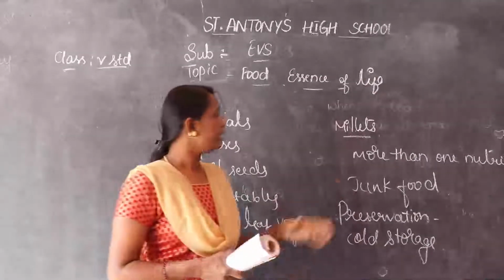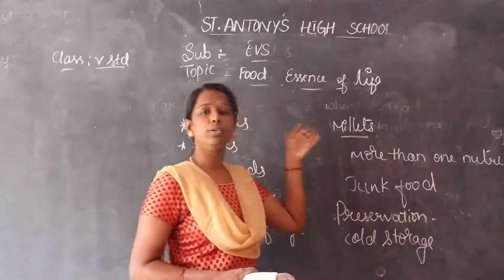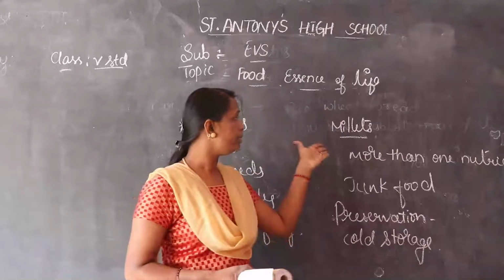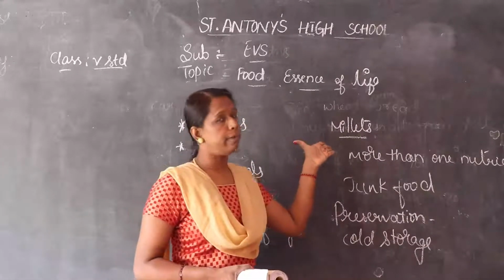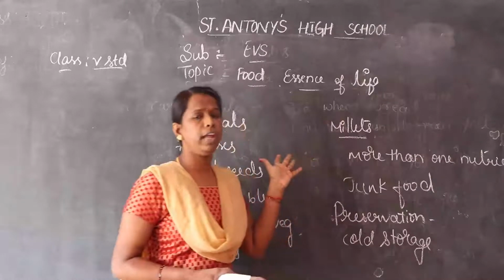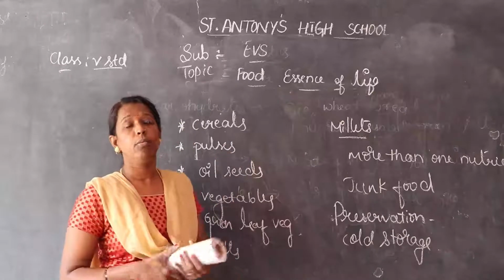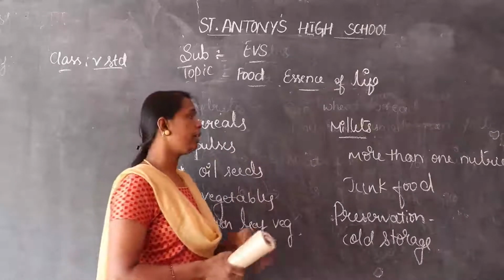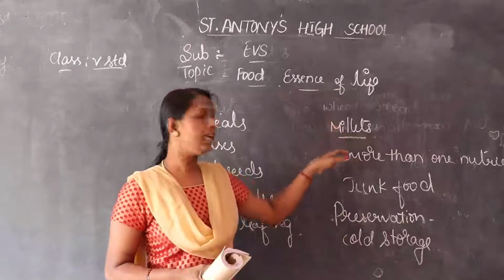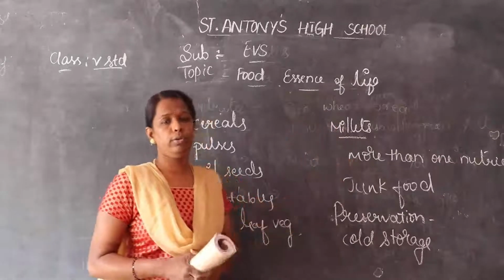Millets, in the earlier days, were a very good crop, so it is called famine food. It can be grown in any environment or climatic condition. It gives more than one nutrient. It cannot give only one nutrient. Millets give us more nutrients.